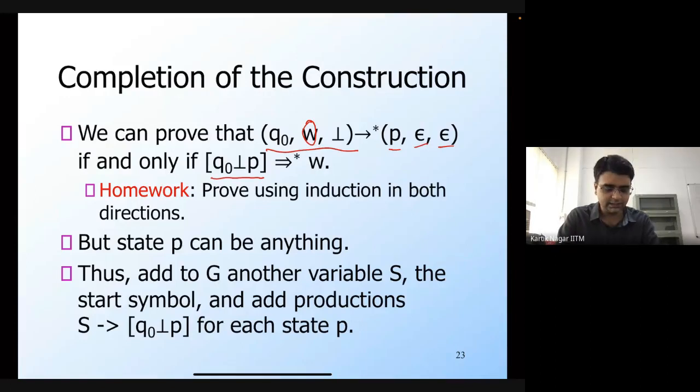Which means that beginning from the start symbol S, in the very first step of the derivation, I'm going to derive one of these non-terminals [q0 bottom p] for some state p, and then from there on, I will derive the string which is going to remove bottom from the stack while moving to the state p. So this will be exactly the language of the PDA. Are there any questions regarding this construction?